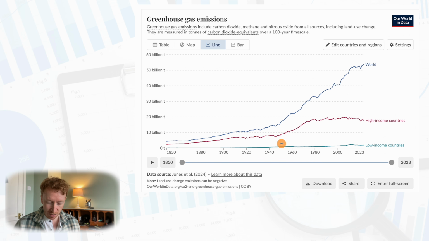The same can be said for high-income countries. However, since the year 1980, the amount of greenhouse gases emitted has remained steady. As for low-income countries, they have seen a mild increase during this time. And today in 2023, low-income countries emit approximately 2 or 3 billion tons of greenhouse gases each year.